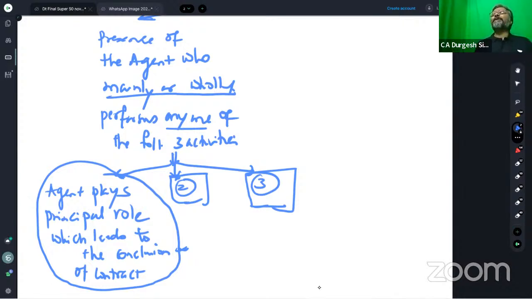Indeed, in that particular case, students, we will say that the agent is not acting wholly or mainly on behalf of the non-resident, and because of that the non-resident will not have any business connection in India. The non-resident will not have any business connection in India because of such independent agent. I hope that every one of you are clear with this. Because of this independent agent, the non-resident will not be considered as primarily having any business connection in India.